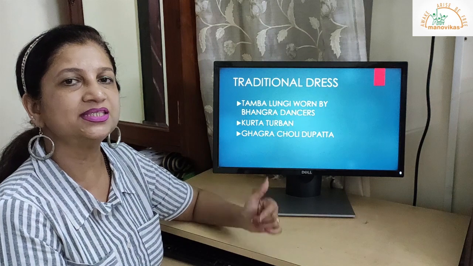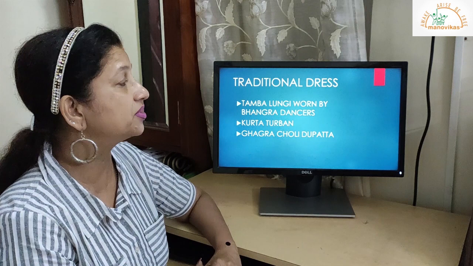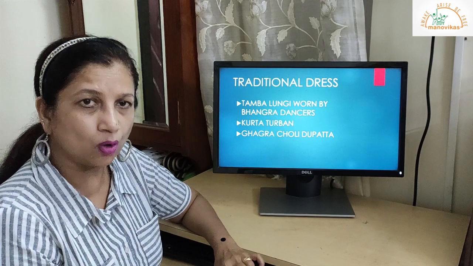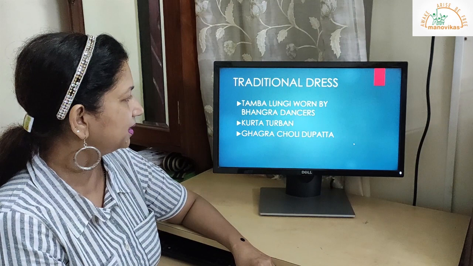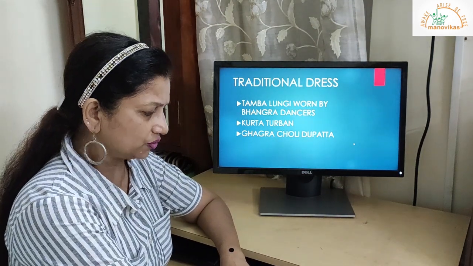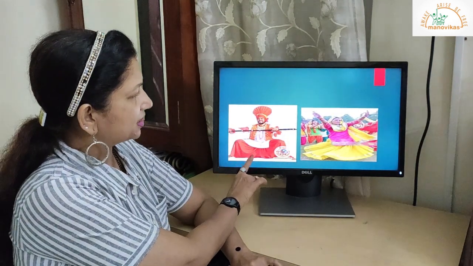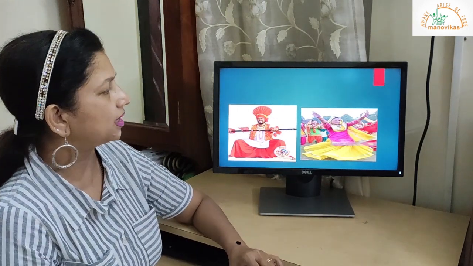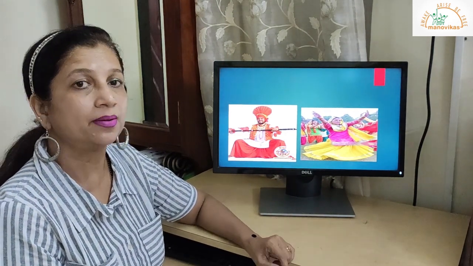Traditional dress. Now have you seen the traditional dress which they are wearing for the Bhangra dance? So that is the traditional dress. They wear the lungi, which is worn by the Bhangra dancers. They wear a kurta and the turban, and the ladies wear a ghagra choli and a dupatta. So that is the traditional attire. You can see the women wearing a ghagra choli, dupatta with jewelry. So this is the traditional dress of the Punjabi people.